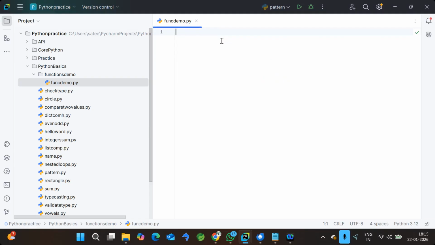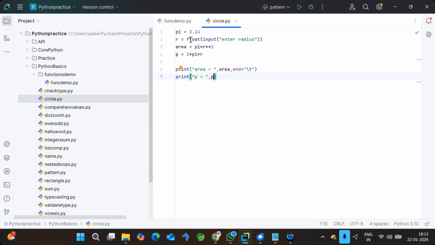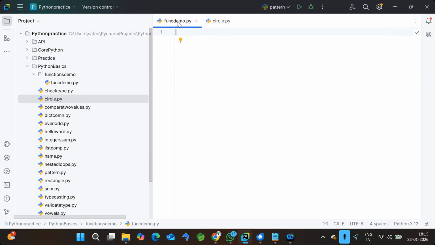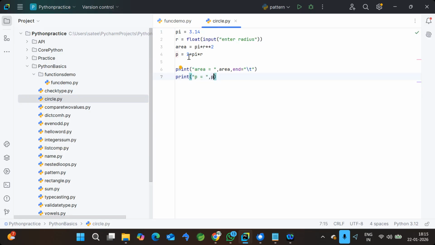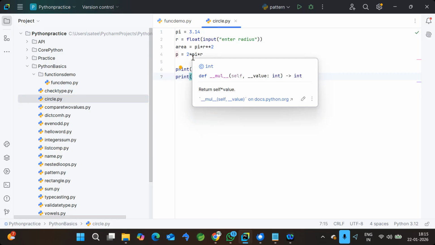Like previously, whatever programs we wrote, we can execute only in the same program. For example, if you take this circle code, you can run it as many times as you want in the same program. There is no issue. But if I want to use the same script in another program, I can't use it like this, because when you write it as a script, it is an independent file and will execute as a standalone program. Okay.